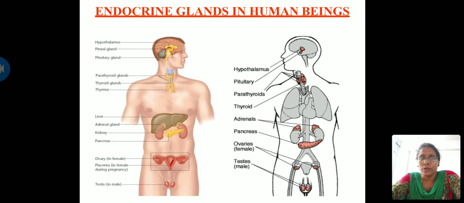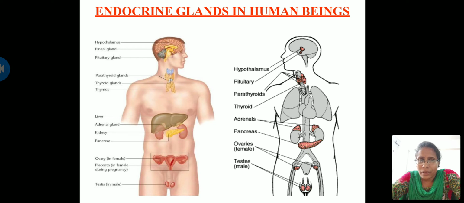This prepares you to face the challenge. So this is about adrenaline hormone. And next, coming to the pancreas. It is present just below the stomach, on the right side of your abdomen. What is the function of this pancreas?